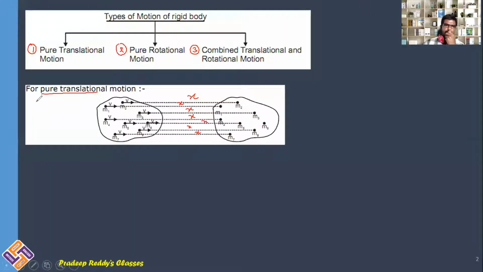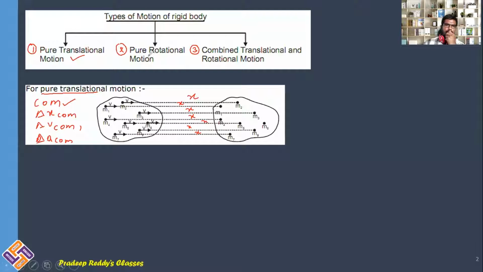When we deal with pure translatory motion, we calculate the center of mass of the system, and we can find out the change in position, change in velocity, and change in acceleration of the center of mass. We can calculate momentum, force applied, everything concerned with the center of mass of the system. That's how we deal with pure translatory motion, which we have learnt in center of mass.